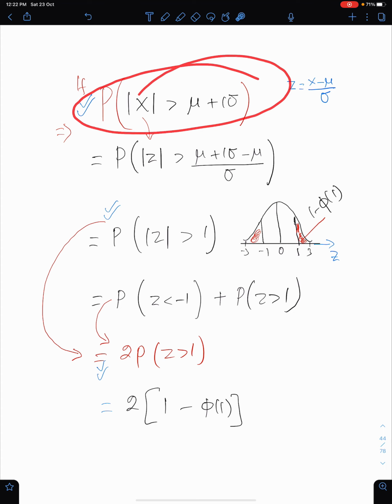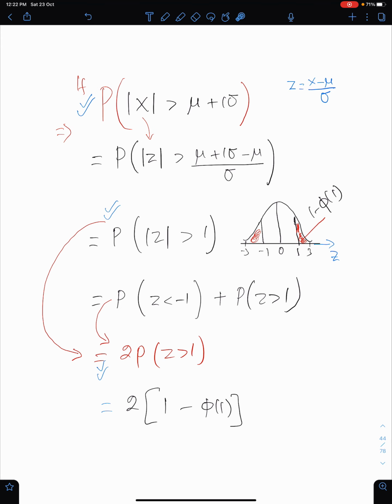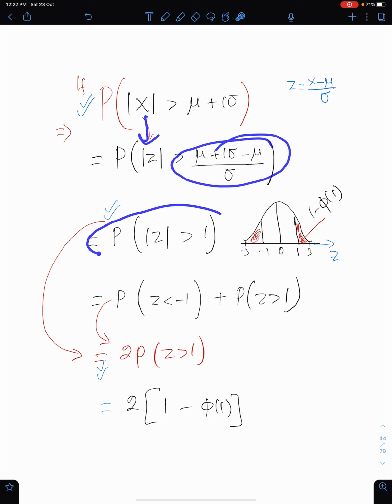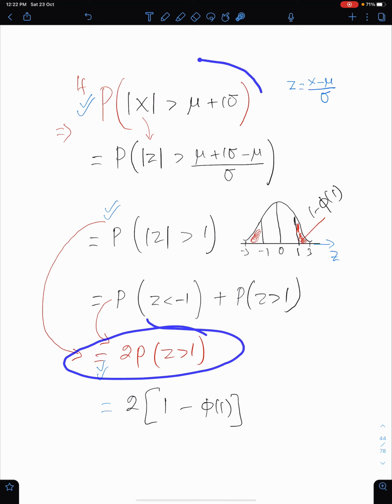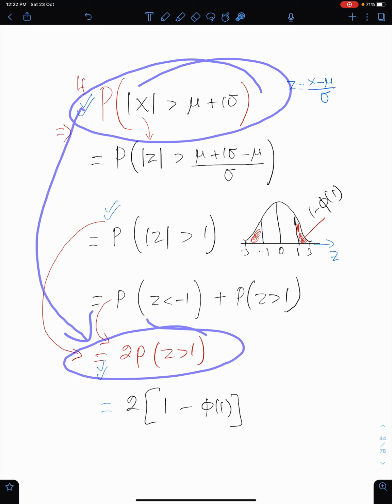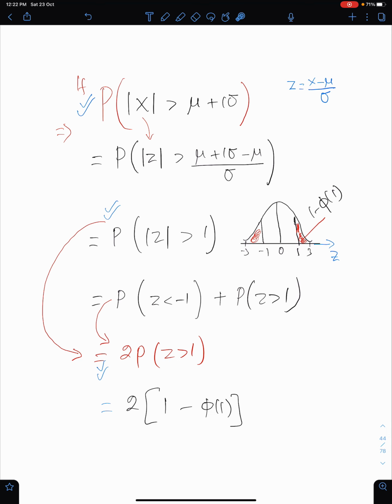The direct result is this. When you convert this statement into z, you will get this, and this means this area and this area. Just learn this statement directly from this equation. And this is 1 minus phi 1, so this answer is 1 minus phi, and 2 is here.